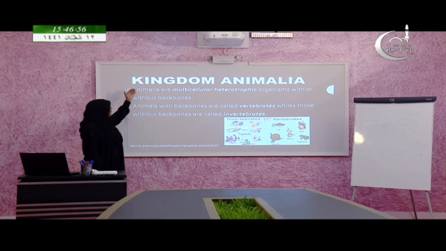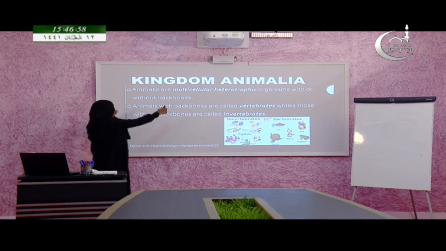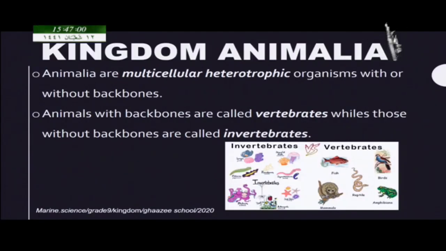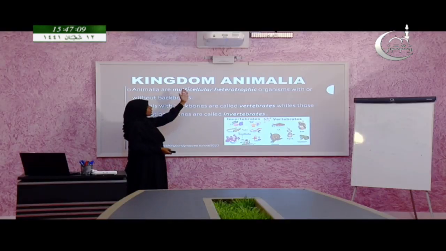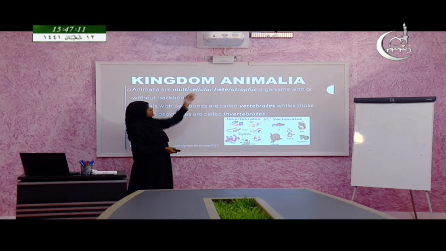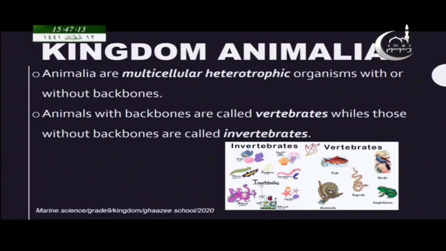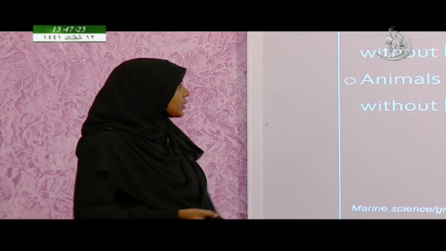So, Animalia means they are multicellular heterotrophic organisms with or without backbone. Again they should be multicellular if they are coming under kingdom Animalia. This time not autotrophic, they are called heterotrophic organisms, and they may have backbone or they may not have.